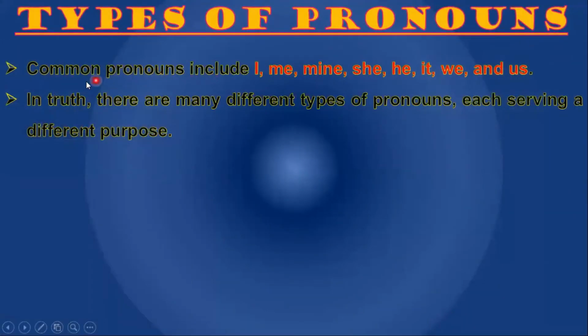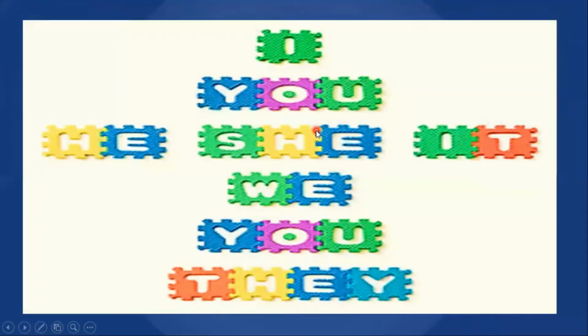Types of pronouns. Common pronouns include I, me, mine, she, he, it, we and us. In truth, there are many different types of pronouns, each serving a different purpose. I, you, he, she, it, we, you, they.